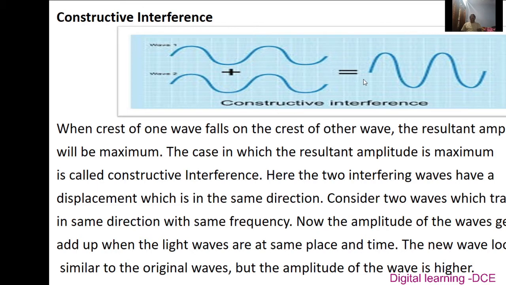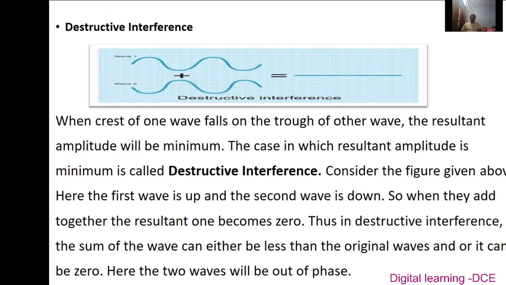Consider two waves which travel in the same direction with the same frequency. Now the amplitude of the waves gets added up when the light waves are at the same place and time. The new wave looks similar to the original wave, but the amplitude of the wave is higher.